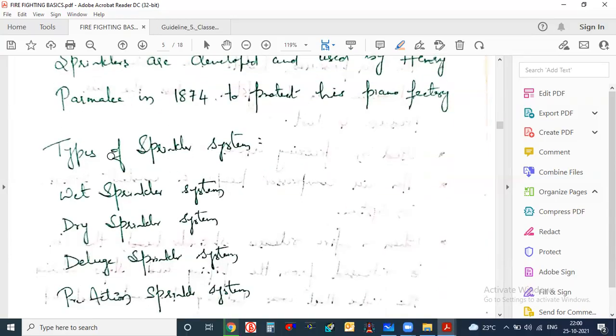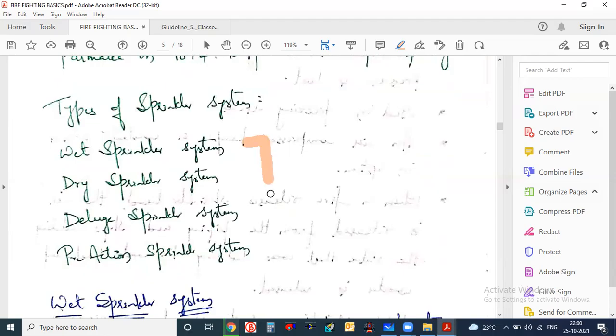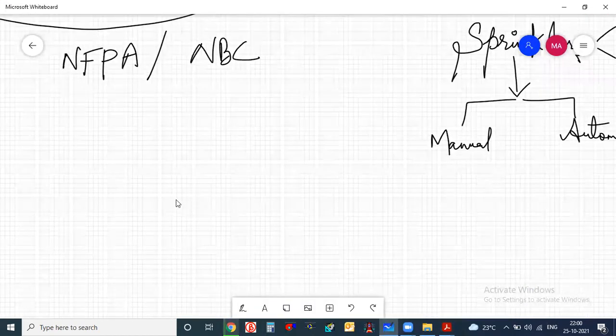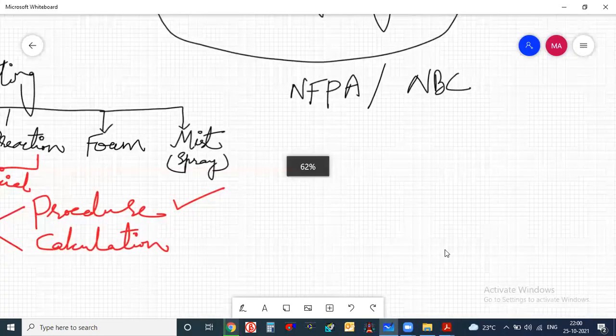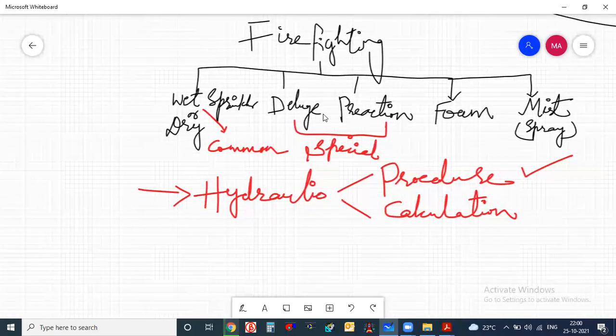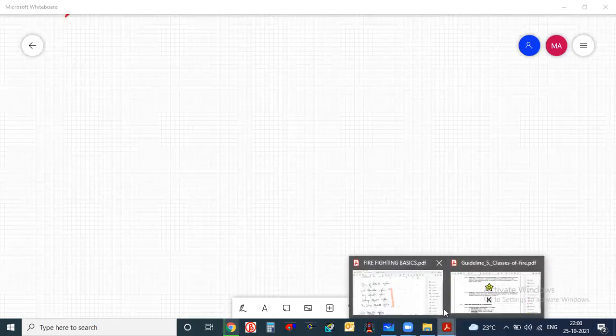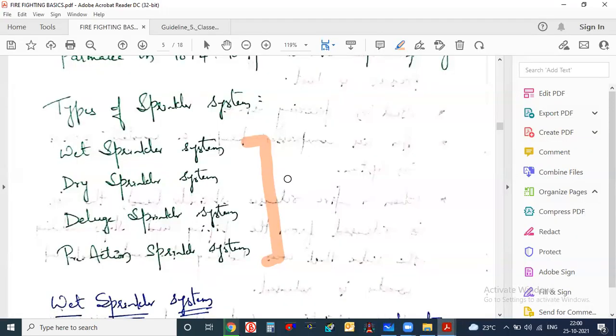Now, types of sprinkler system. As I told you, there are four types of sprinkler system: wet sprinkler, dry sprinkler, deluge sprinkler, and pre-action. There are other types also, like mist and foam systems, but I have written only four systems: wet, dry, deluge, and pre-action. Now I will explain each and every system. Just try to understand how each individual system is different from the others. First, we will talk about the wet sprinkler system.